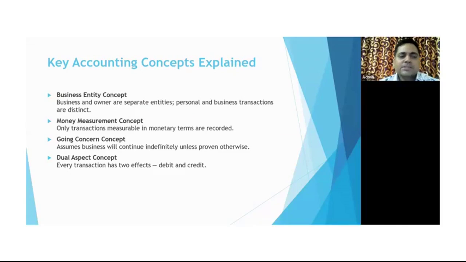So the business entity concept is nothing but the business and owner are separate, as I mentioned earlier, personal and business transactions, because we cannot mix these two in one accounting, right? Money measurement means only transactions measurable in monetary terms are recorded. Going concern concept, it is assumed the business will continue indefinitely.